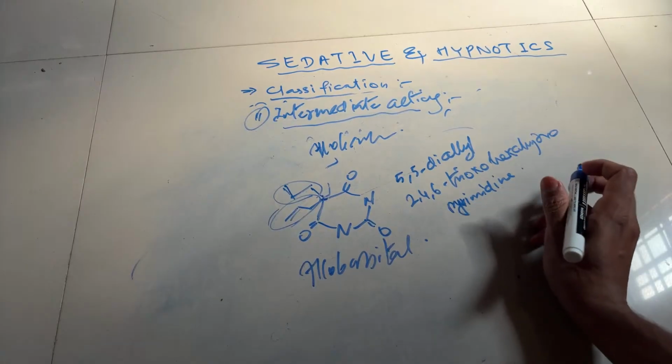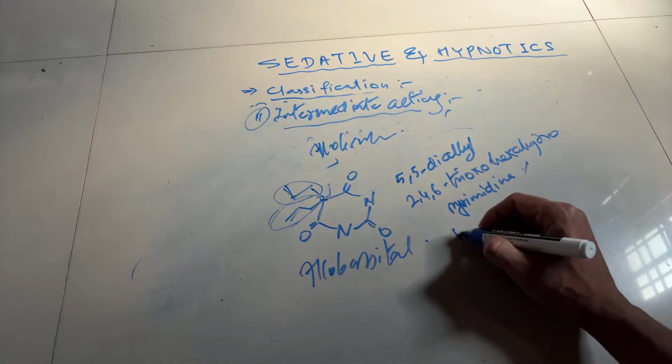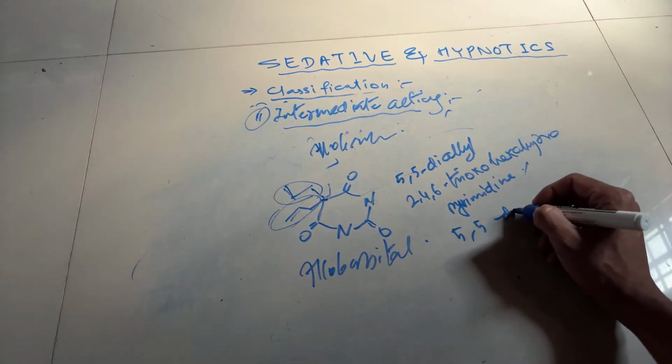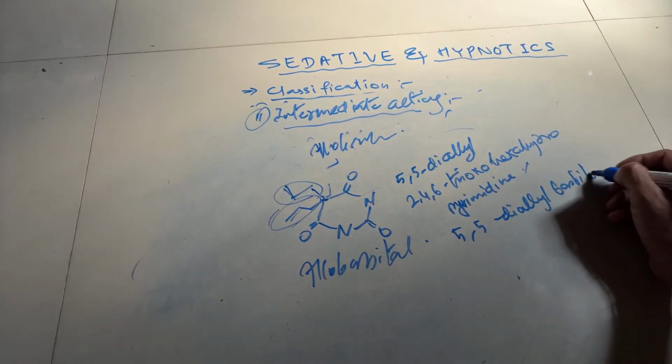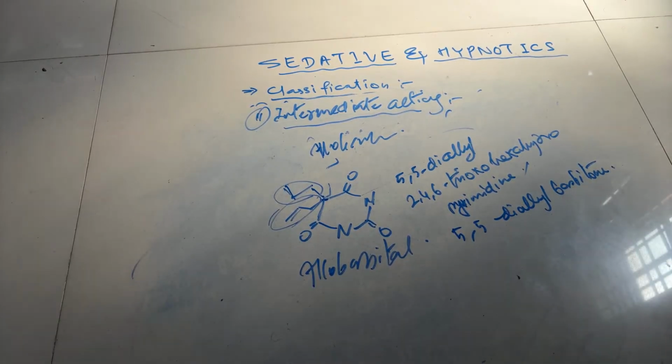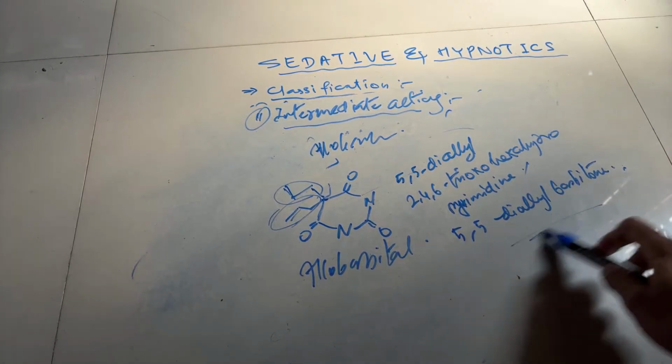Or you can also say 5,5 diallyl barbitone directly. So up to this, the intermediate acting group is completed.